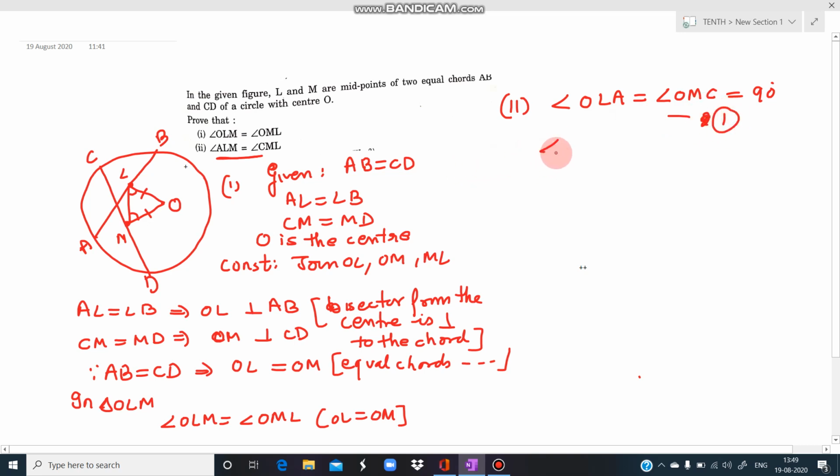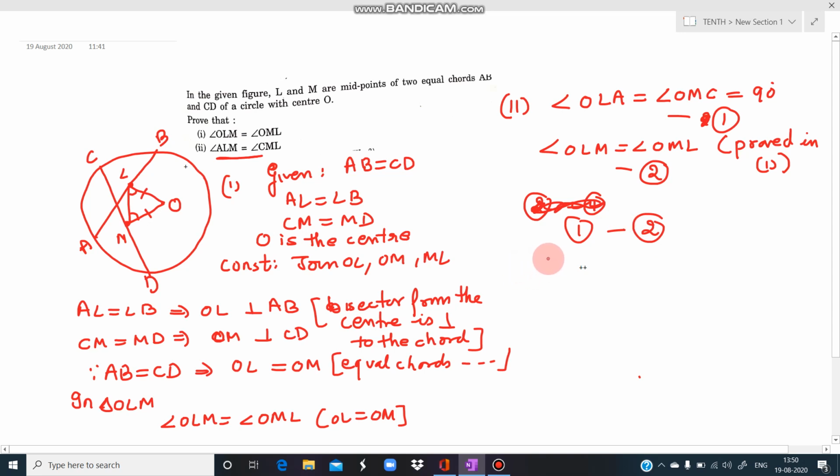उसके बाद हमारे पास है angle OLM, it is equal to angle OML. Why is it so? Because we have just proved it in the first part. Let us take this as a second equation. Now when we subtract, अब हमें जिस तरह से आंसर चाहिए, हमें उसी वे से add या subtract करना पड़ेगा. तो ये angle कैसे आएगा? By subtracting from the second equation, we subtract the first equation. Sorry, the second equation is smaller. I'm taking the other way. From the first equation, we are subtracting the second equation.